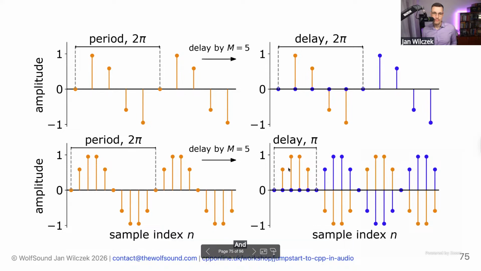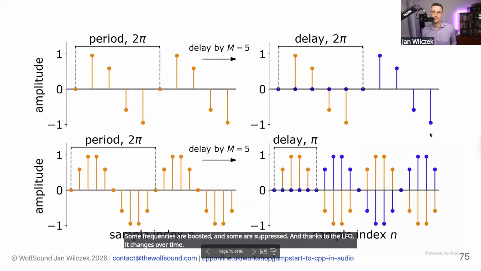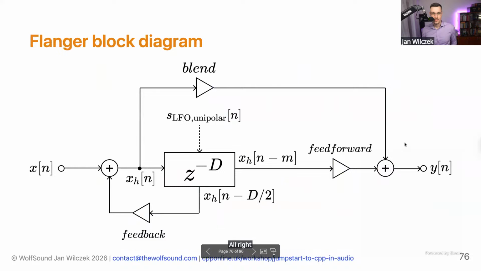And that's the principle that lies under the flanger. Some frequencies are boosted and some are suppressed. And thanks to the LFO, it changes over time. All right. So we understand the discrete bits here, right?